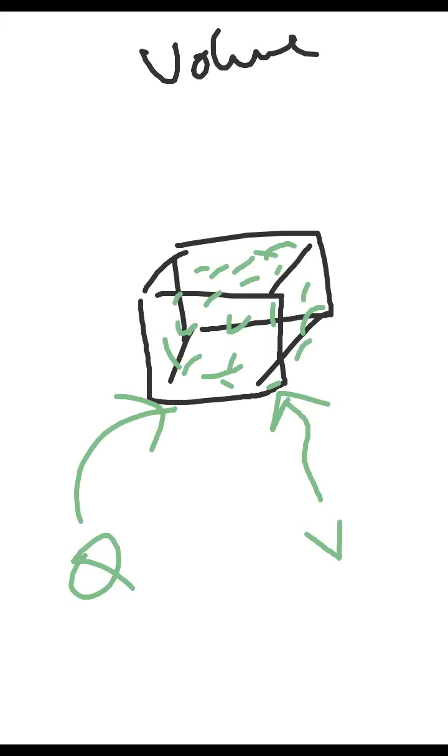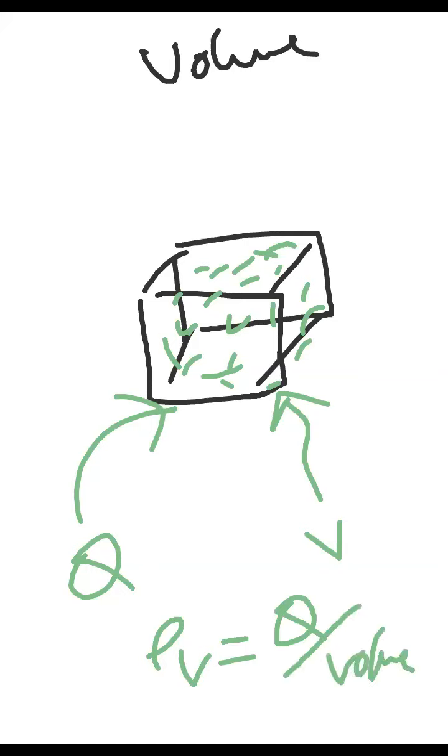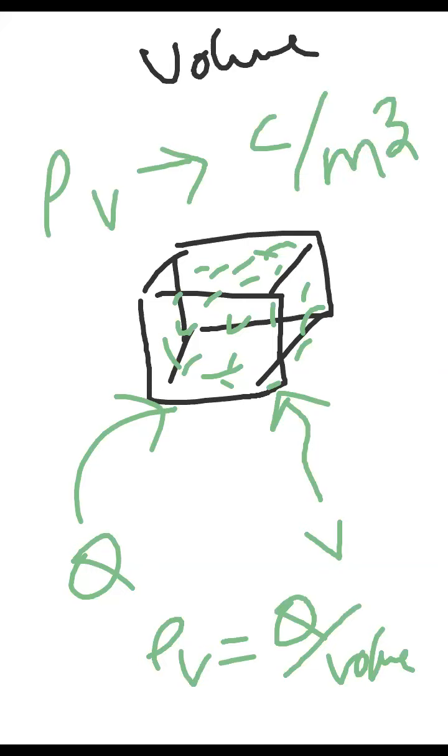Then what is the charge density? Your charge density is rho V. Rho V is equal to Q divided by volume, where Q is the total charge present in the volume. What is the unit of this rho V? Coulomb per meter cube.